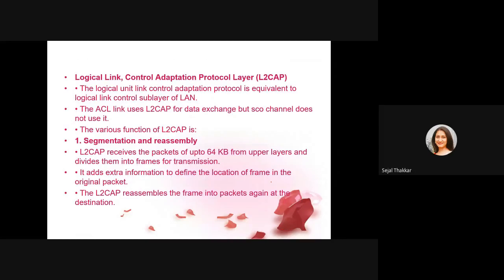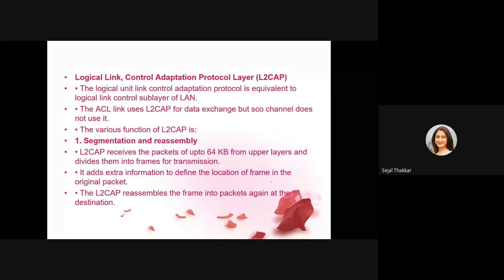Logical link control and adaptation protocol. This protocol is equivalent to the logical link control sublayer of our LAN. It uses L2CAP for data exchange. Its function is segmentation and reassembly. It receives a packet of up to 64 kbps, and divides that packet into various small frames, like we do in TCP, and then transmits. Again, it adds the extra information that we add in a packet, like source and destination information, with that packet. It reassembles the frames into a packet again at the destination.